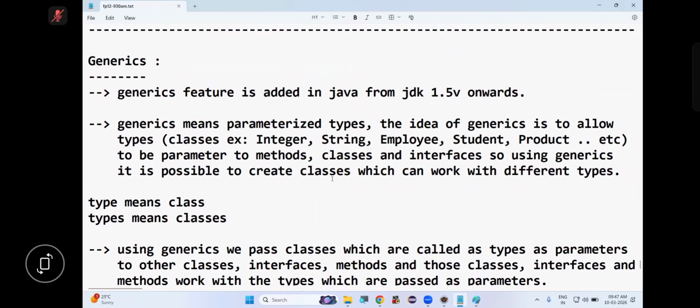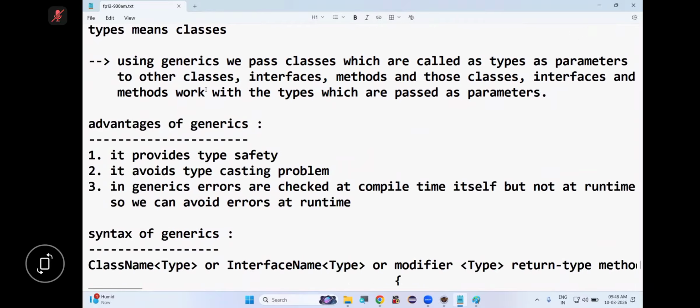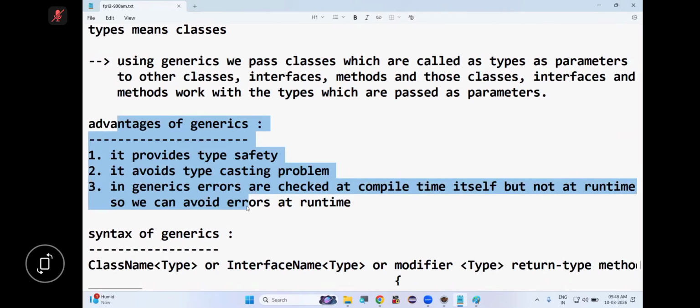The generic symbol is the angular brackets, less than and greater than symbols. In between the angular brackets, we specify the type. Type means class, which we pass as a parameter, right? Instead of using a class name directly as a type, we should use type parameters. Type parameters are letters which act as placeholders, like T represents type, K represents key, V represents value, E represents element, right? Those things we have discussed, and I told you the advantages of generics.